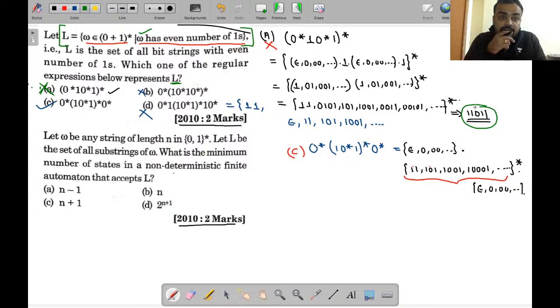N is equal to this, where w has an even number of ones. N is the set of all bit strings with an even number of ones. Which one of the regular expressions below represents N? So what will happen?